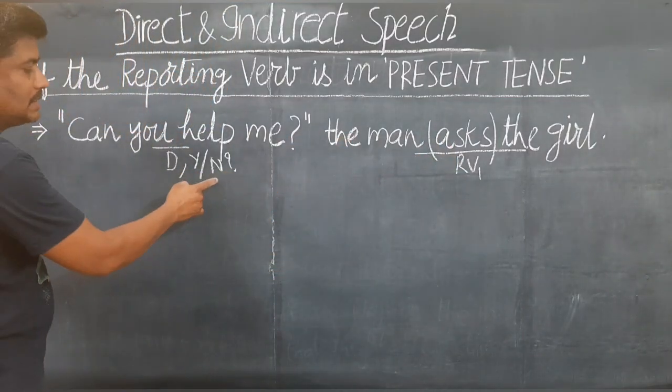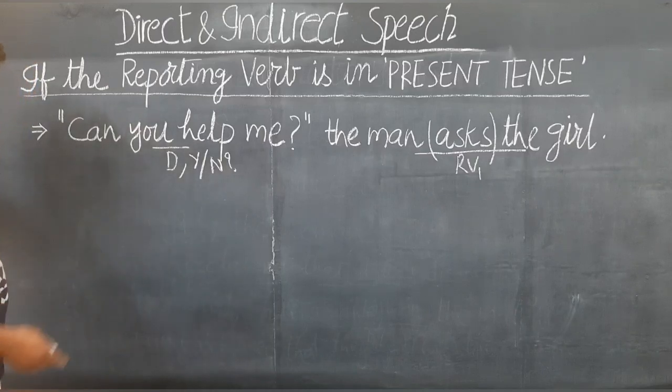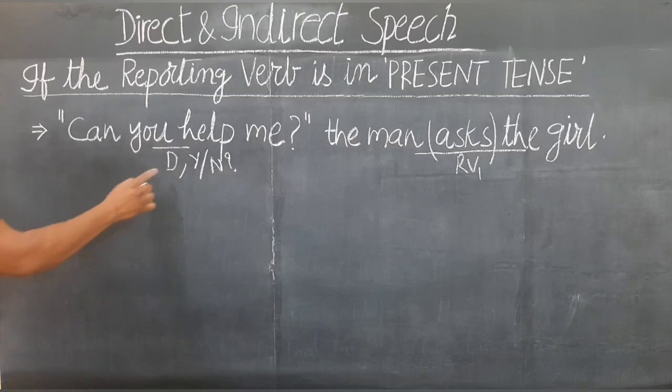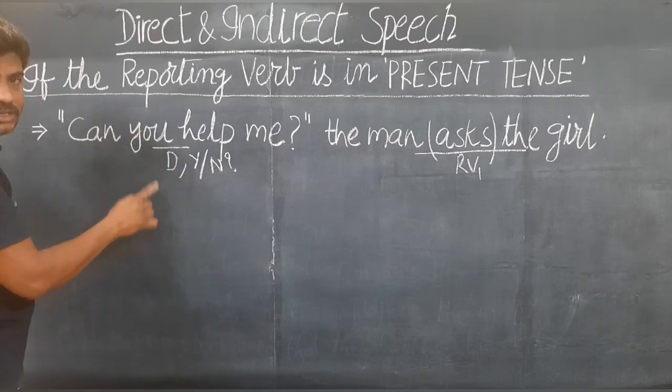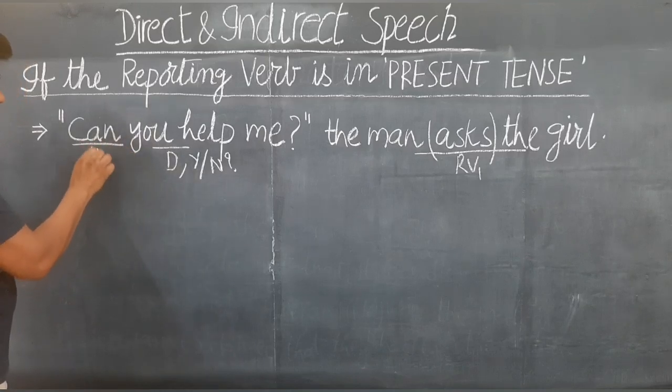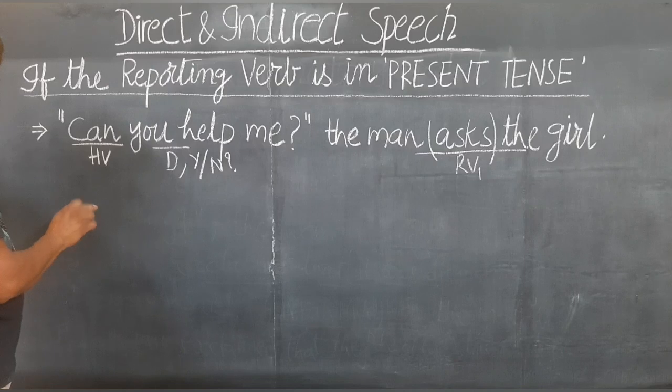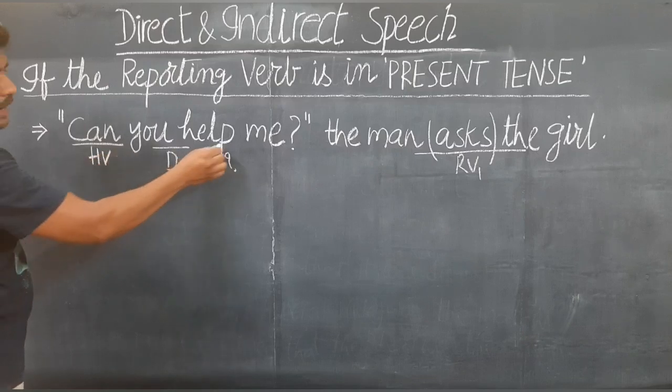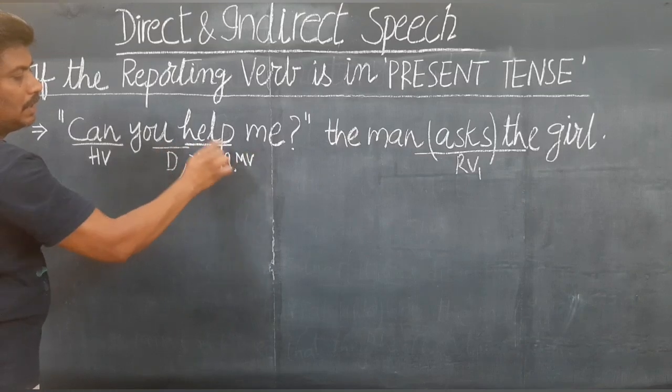And while transforming this yes-no interrogative, as I have already explained in our previous examples, we have to write one more extra step, that is transforming this yes-no interrogative to an SR2 sentence. How do we do this? As I have already told you, a yes-no interrogative always begins with a helping verb. The starting word is definitely a helping verb, there is no doubt. So can is the helping verb and help is the main verb.